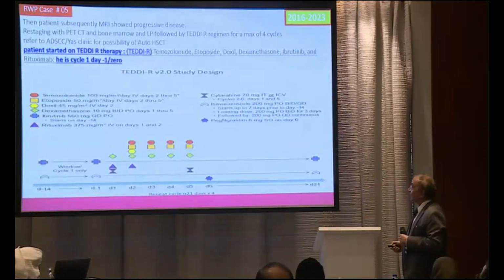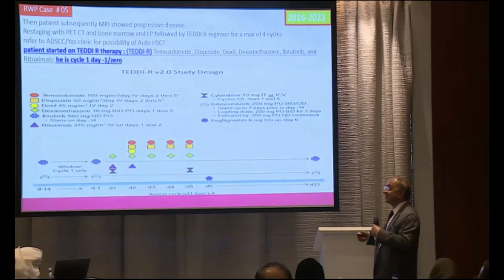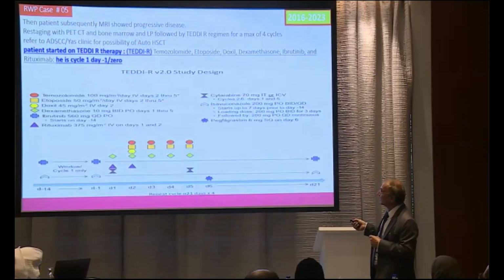When the patient came here, we found the disease had progressed. Subsequently, MRI showed further progress after 2 months. Then what is the protocol? This is a protocol we sometimes use. Patient started TDR therapy. What is TDR? TD: temozolomide, etoposide, doxil, dexamethasone, I for ibrutinib, or rituximab.